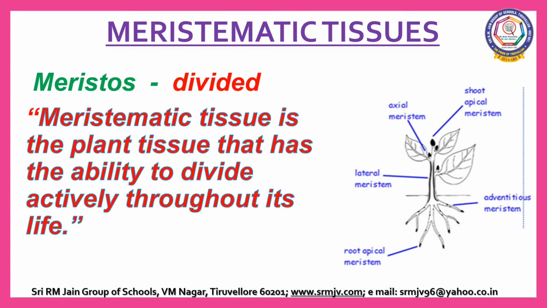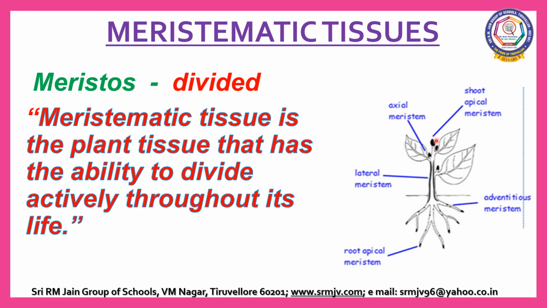What do you mean by meristematic tissues? The dividing tissues in plants are known as meristematic tissues. Meristematic comes from the Greek word meristos, meaning divided. The main function of this tissue is to divide and help the plant grow. The meristematic cells occur at the growing tip of stems and roots, that is, root apex and shoot apex.